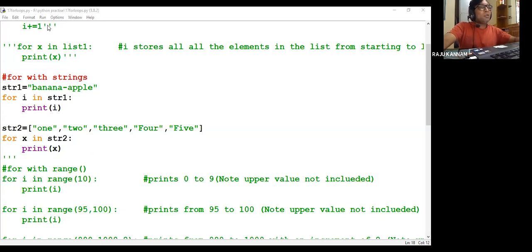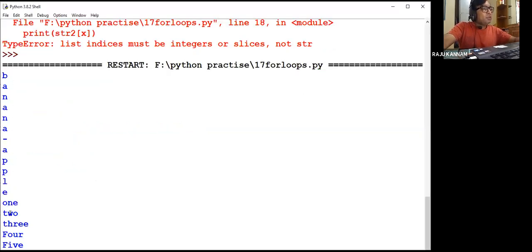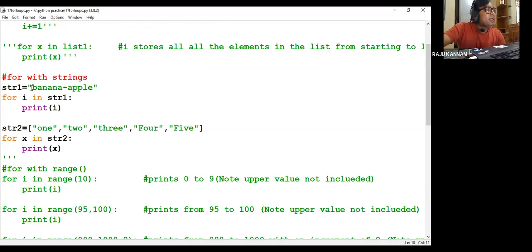Okay, now you can see here. So banana, apple, 1 2 3 4 5. So it is printing all the elements. Okay, so the difference here is, here we are referring each and every character in this particular string by using the for loop. In this case we are referring each and every element in the list. Okay, so why we have not got it for the other thing? Because we have a total of 5 collection elements, there are differences in that.